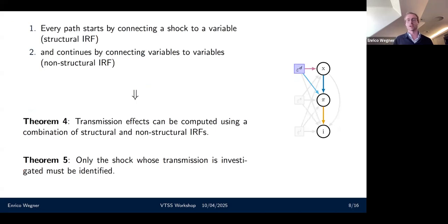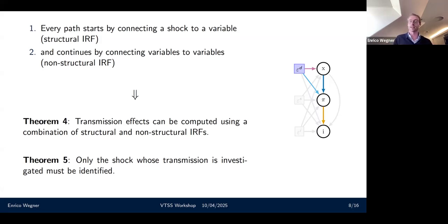I can generalize this by essentially arguing that every path must start as the demand shock, must go to some endogenous variable, and then go from endogenous to endogenous variable, which means the first path from the demand shock to some endogenous variable requires structural information. I can use a structural impulse response function for this. And then from endogenous to endogenous variable, that actually doesn't require any more structural information because no shock is involved. So I can get this from reduced form impulse response functions.